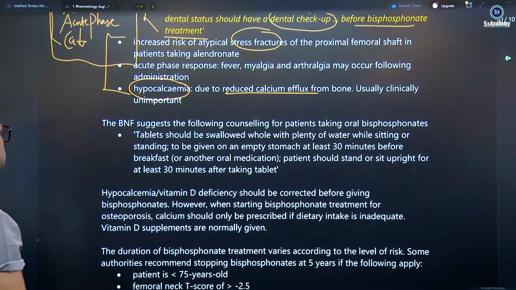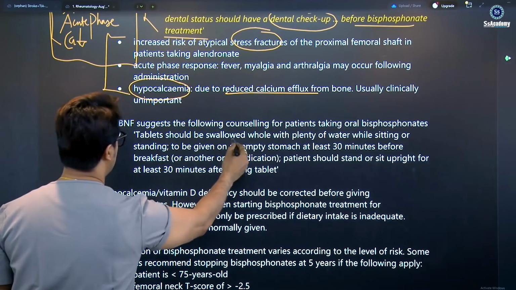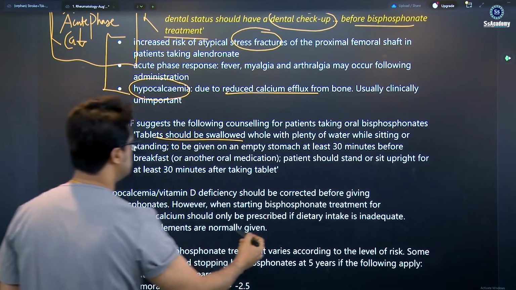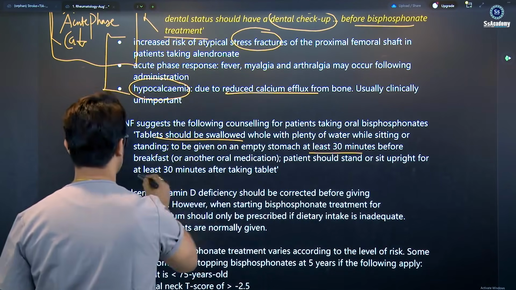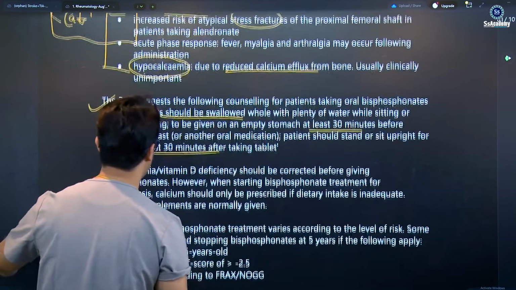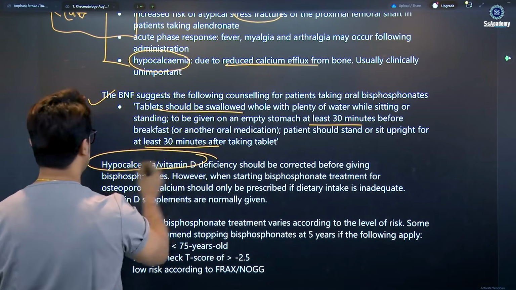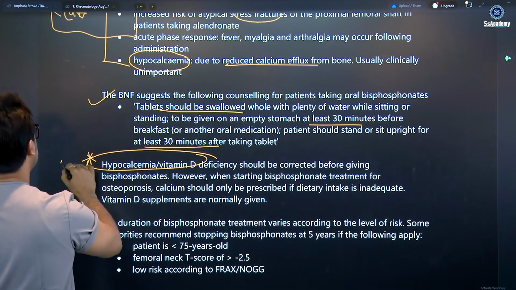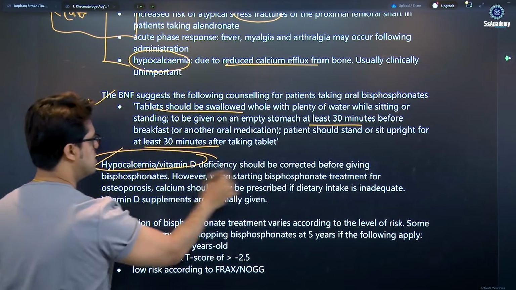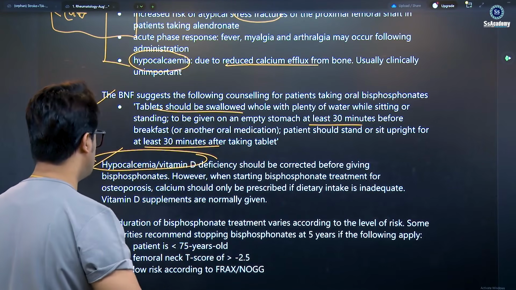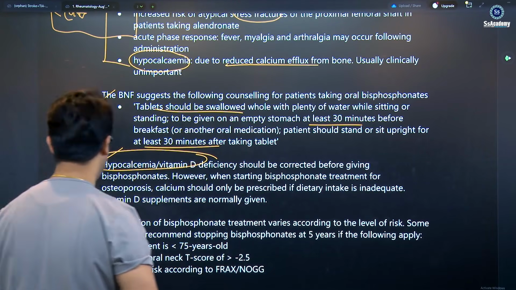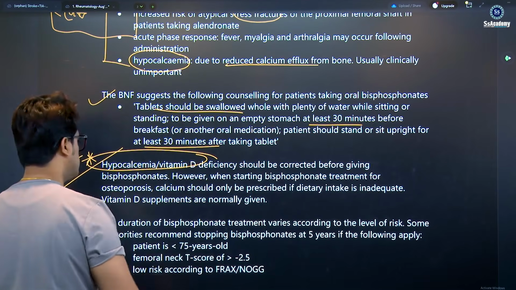And we have suggested that the tablets should be swallowed, yes, and then you should wait 30 minutes. Yes, my dear, 30 minutes after taking. Hypocalcemia and vitamin D deficiency should be corrected. This is important, five-star, before starting giving the bisphosphonate. However, when starting bisphosphonate treatment for osteoporosis, calcium should only be prescribed with dietary intake. Vitamin D supplements are normally given.